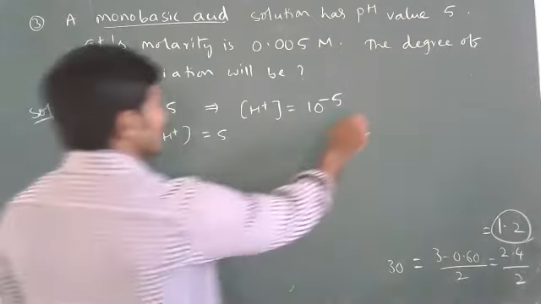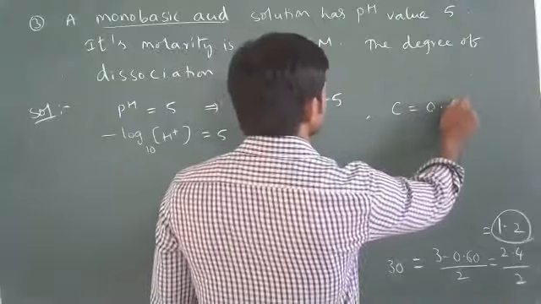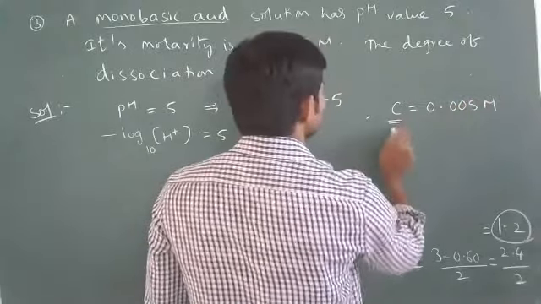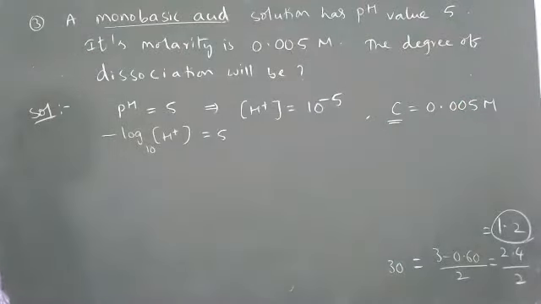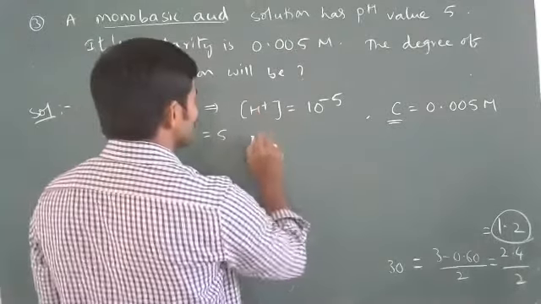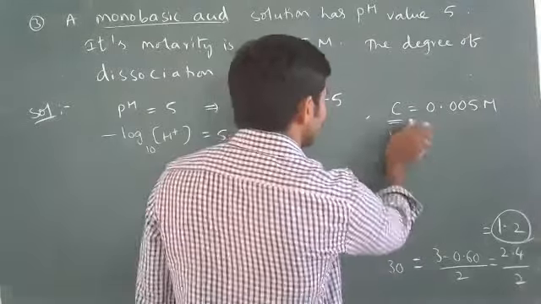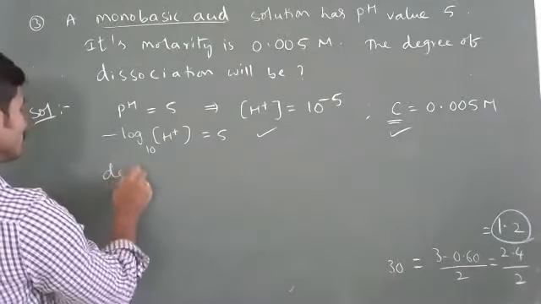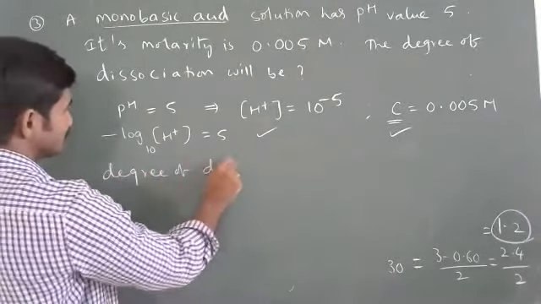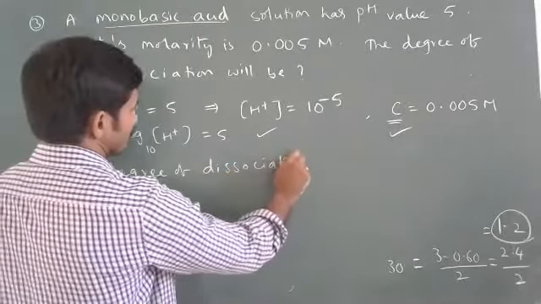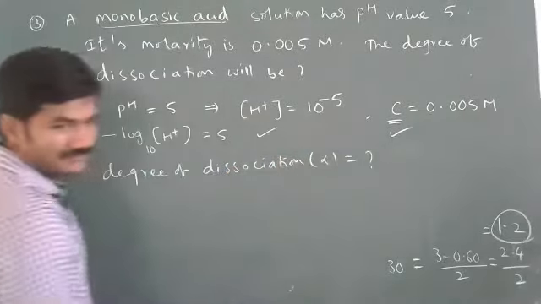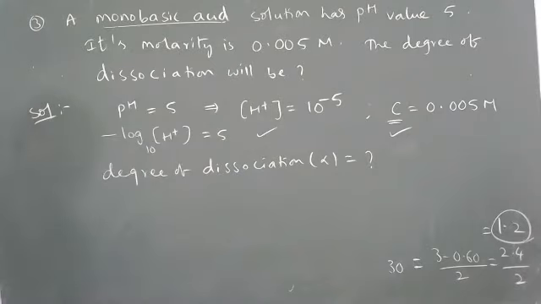Okay. So next, concentration C is given, molarity 0.005. So this is nothing but concentration. Molarity is nothing but concentration. So H plus concentration is given, C concentration is given. You have to find out alpha, the degree of dissociation. Only 10 power minus 2 or 0.2? 0.2 will be there.